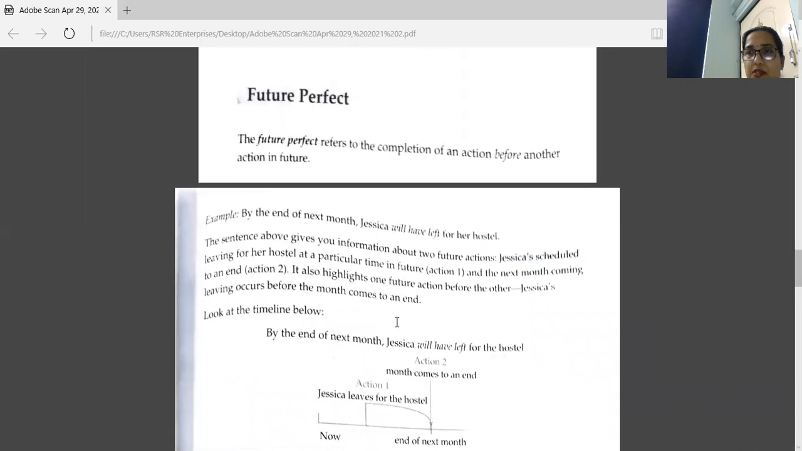Now next comes the future perfect tense. The future perfect refers to the completion of an action before another action in future. This example: by the end of next month, Jessica will have left for her hostel. That means in future, before any other action in future, that first work will be completed.